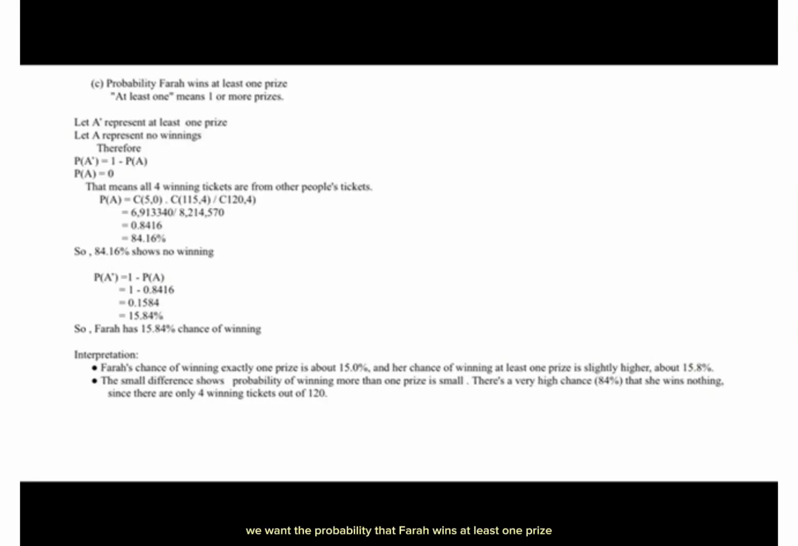For question C, we want the probability that Farah wins at least one prize. We use the complement rule: 1 minus the probability of winning nothing. Winning no prize is given by (5 choose 0) times (115 choose 4) divided by (120 choose 4), which is about 0.8416. So the probability of winning at least one prize is 1 minus 0.8416, which equals 0.1584, which resembles 15.84%.